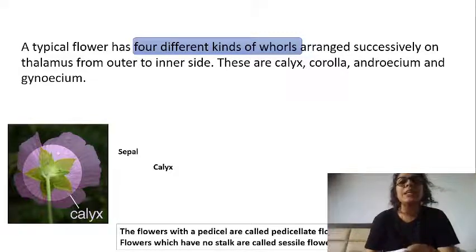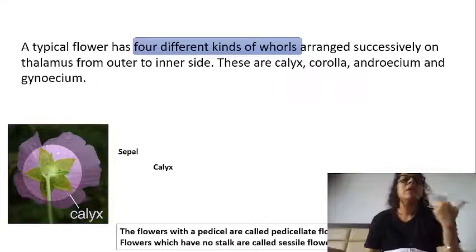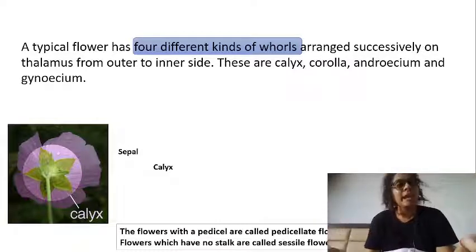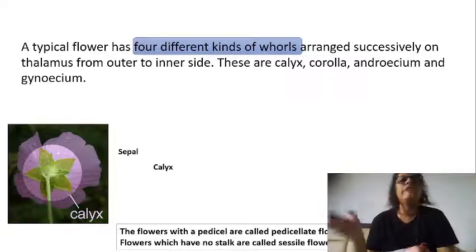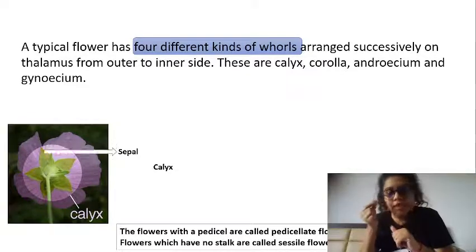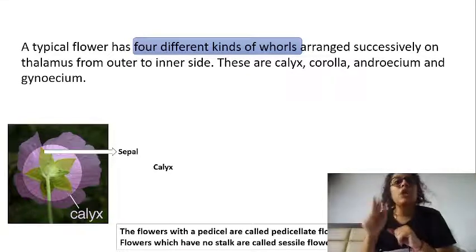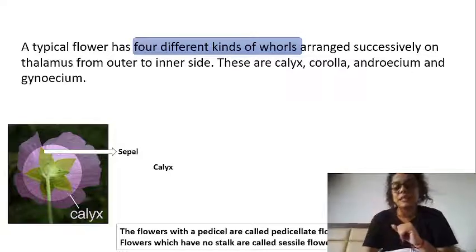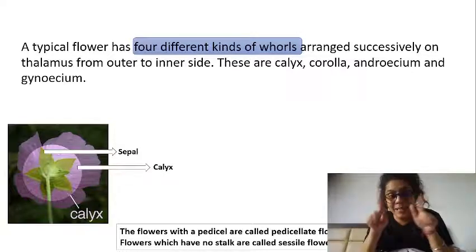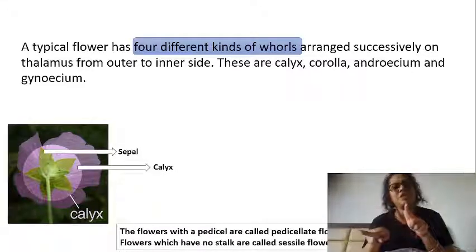Sepal whorl is calyx, petal whorl is corolla, stamen whorl is androecium, which is the male reproductive part, and the carpel whorl is gynoecium, the female reproductive part. See the diagram very carefully. One individual part is sepal, but the whorl of it is known as calyx, the complete rounded arrangement.